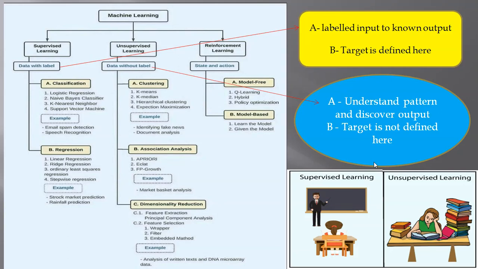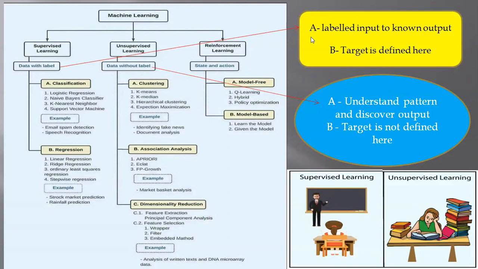Data is labeled and data is not labeled. What does that mean? Let's see this first. If the data is labeled, we go for supervised learning. Labeled data means the labeled input is known as an output. Output, or target, is very well defined in this type of data. If we find both things, then we will go for supervised learning.